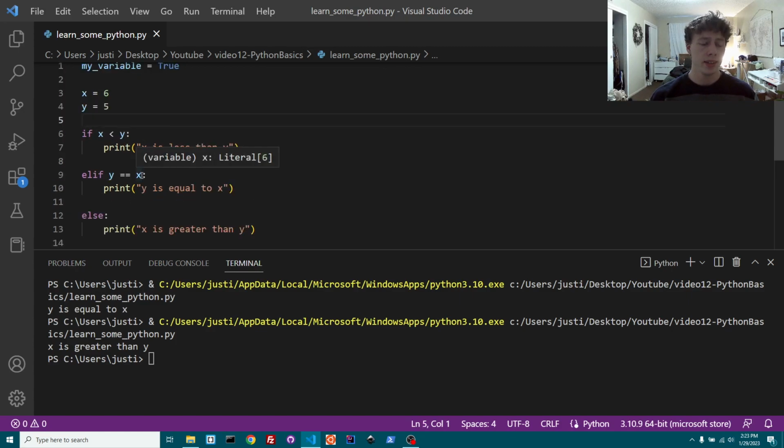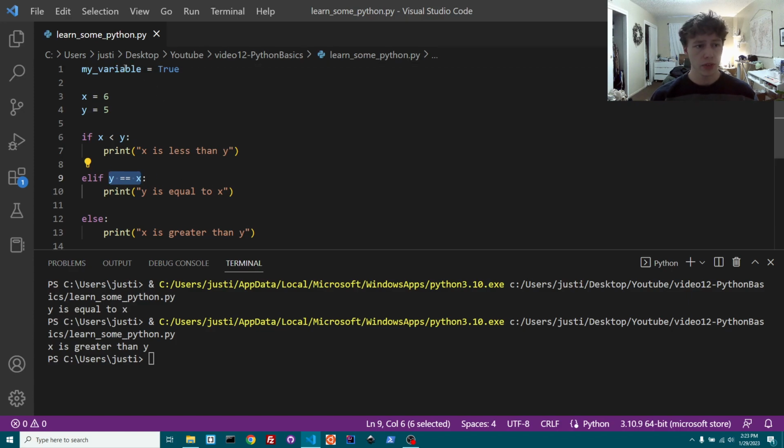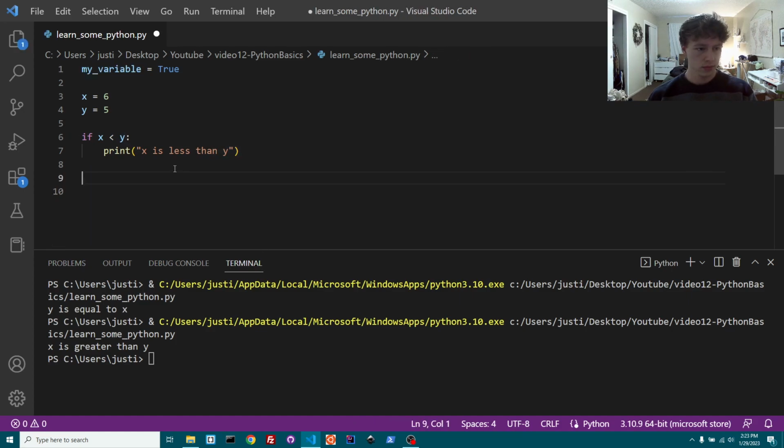And you can really put anything in here. Anything that can be evaluated to a true or false statement can be put in here. So for instance, my variable equals true. Let's get rid of this. If we wanted to, we could say if my variable equals true, then print my variable is equal to true.